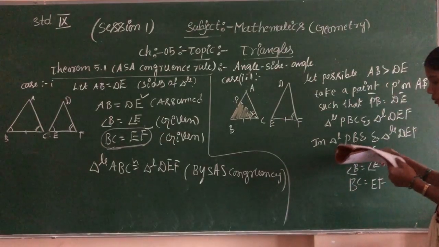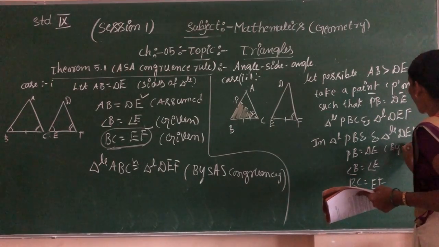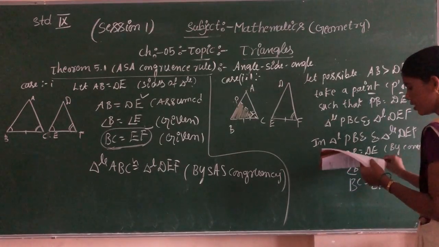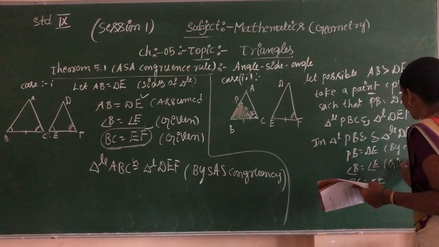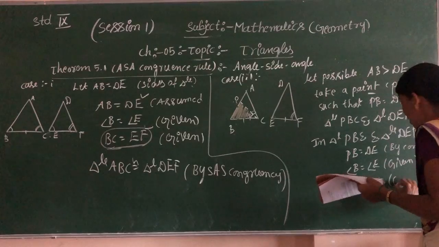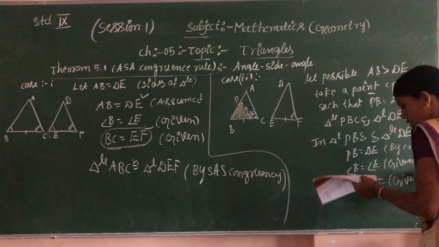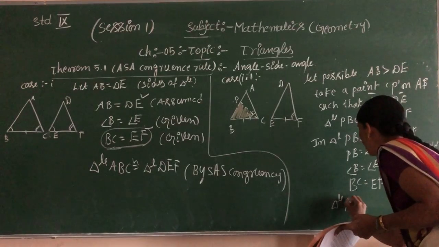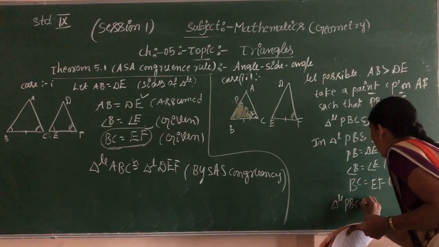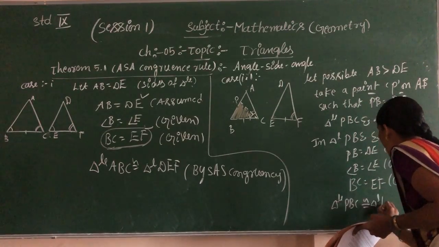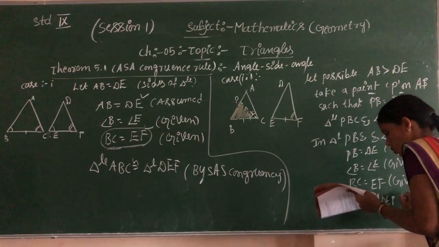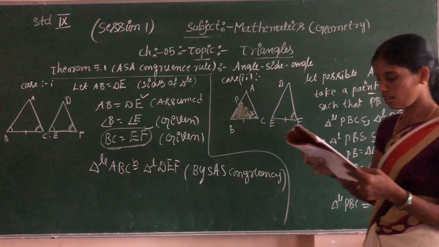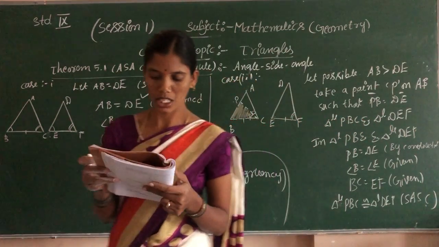Write the reason. Which one? This is by construction. What is this? This is given. Which one is the triangle? Triangle PBC is congruent to triangle DEF by SAS congruency.